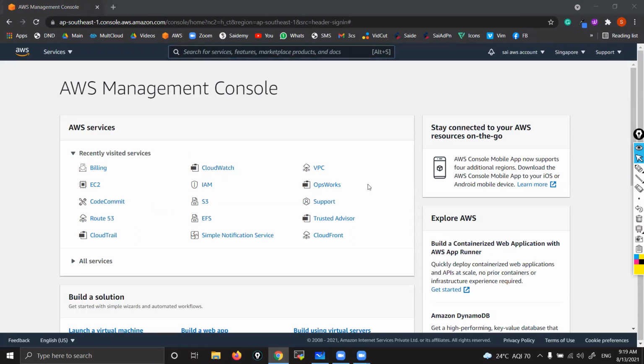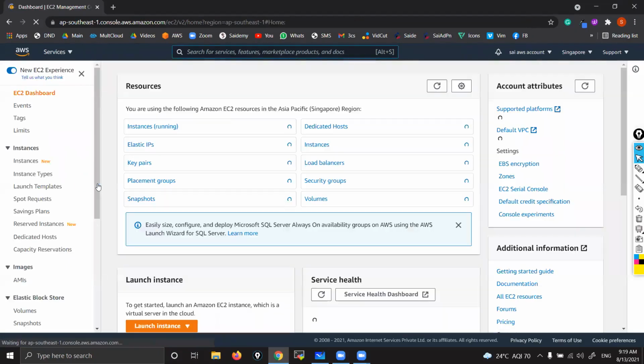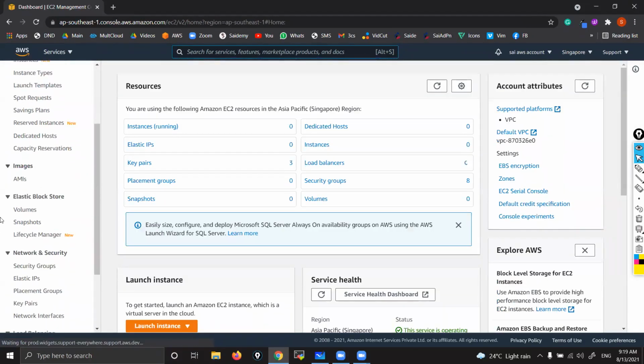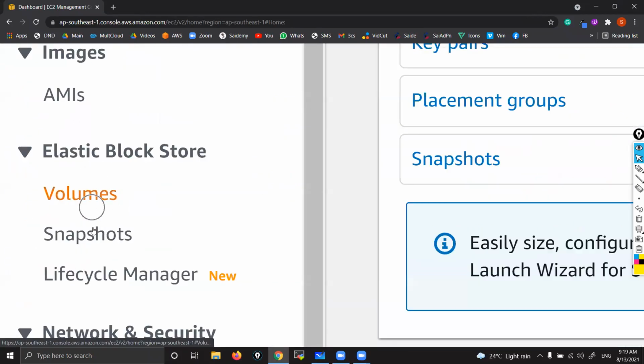Let's see first where we get to see those options. If you go to the EC2 section, yes, here you can see volumes, snapshots, and AMIs.